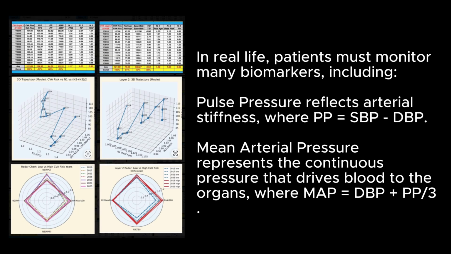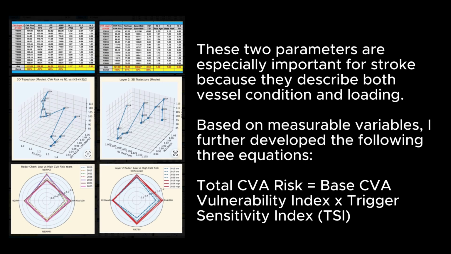In real life, patients must monitor many biomarkers, including pulse pressure, which reflects arterial stiffness, where PP equals SBP minus dBP. Mean arterial pressure represents the continuous pressure that drives blood to the organs, where MAP equals dBP plus PP/3. These two parameters are especially important for stroke because they describe both vessel condition and loading, based on measurable variables.